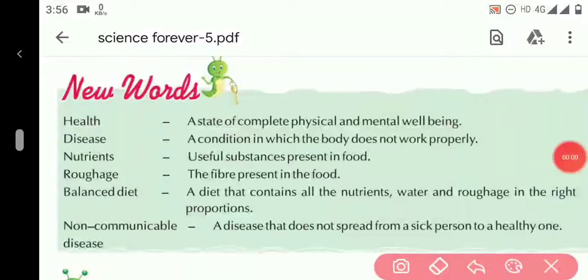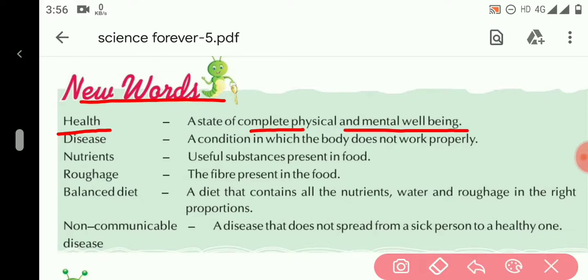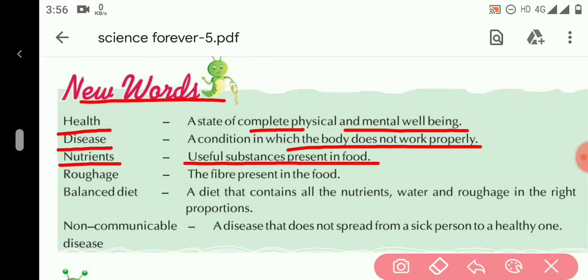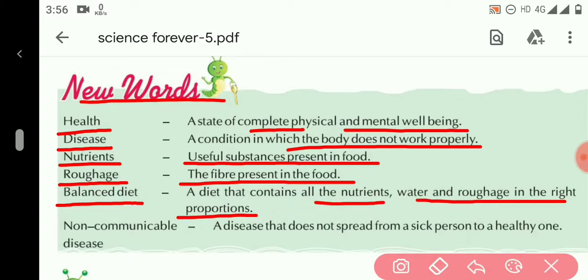Our chapter is completed. Now some new words are given here. First one is health. Health is the condition of complete physical and mental well-being. Second, diseases: a condition in which the body does not function properly or is not healthy. Third is nutrients. Nutrients are the useful substances which are present in our food. Fourth one is roughage. Roughage is the fiber which is present in the food. Next, balanced diet. A balanced diet is a diet which contains all the required nutrients like water and roughage in the right proportions, in the right quantity.